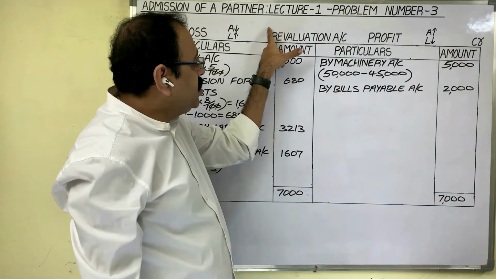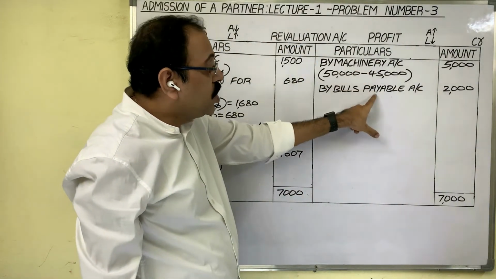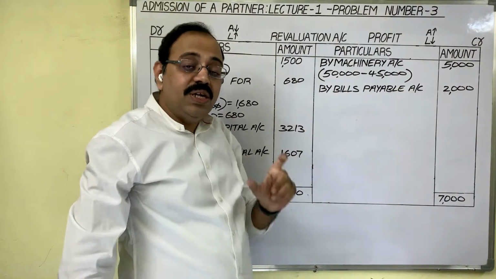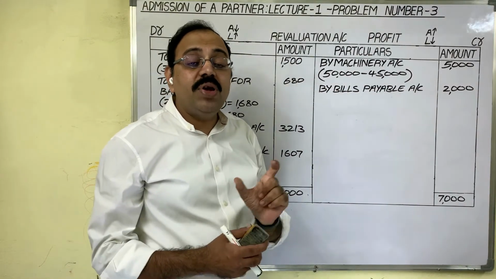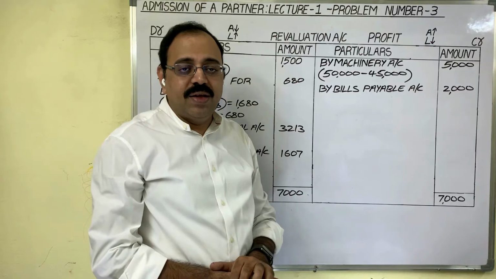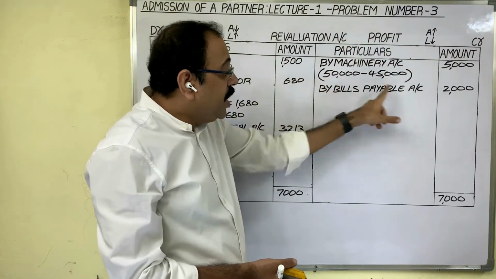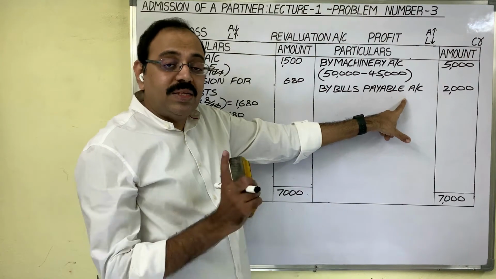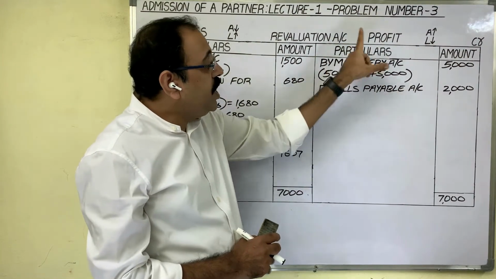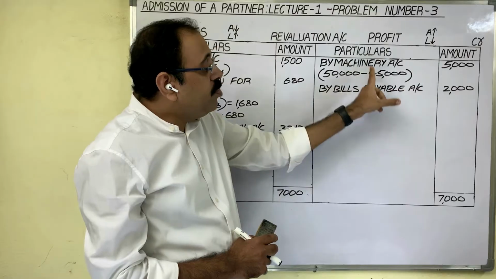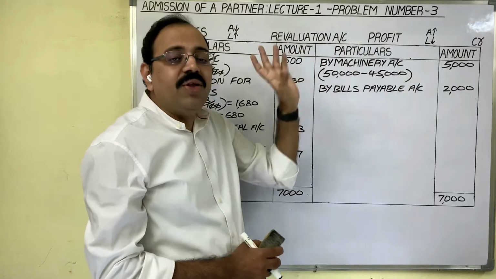In the revaluation account, if you want to post this on the credit side, in the journal entry also the revaluation account should be credited, and we should debit the machinery account and bills payable account. Then the second entry is machinery account debtor, bills payable account debtor to revaluation account.